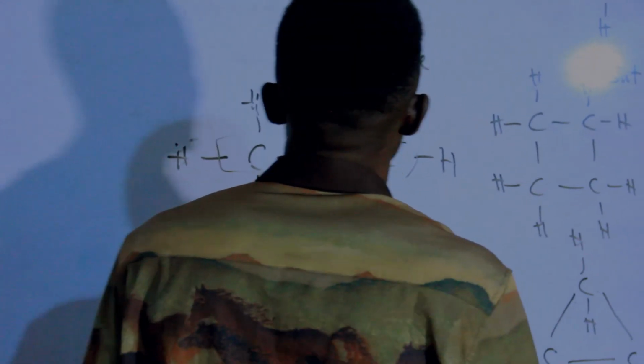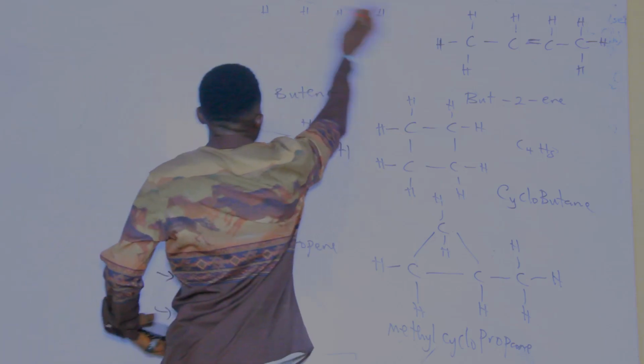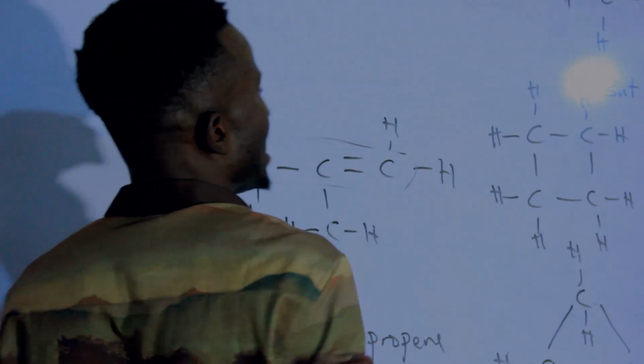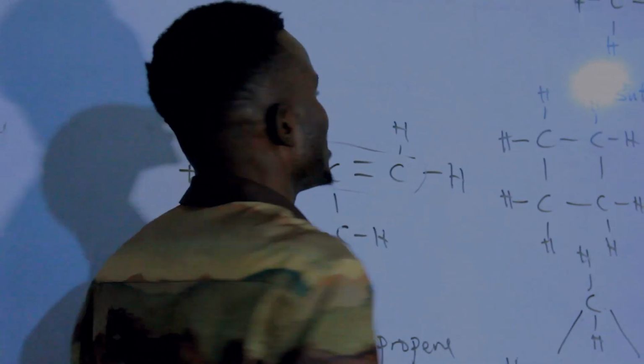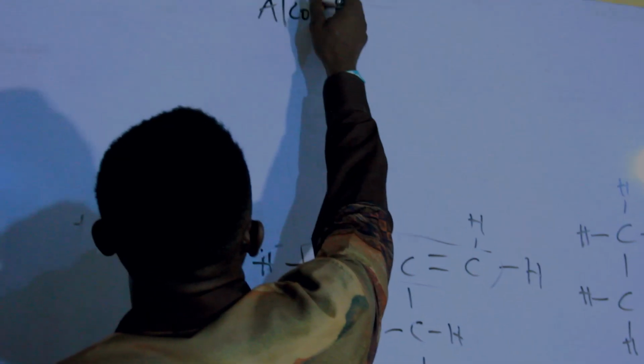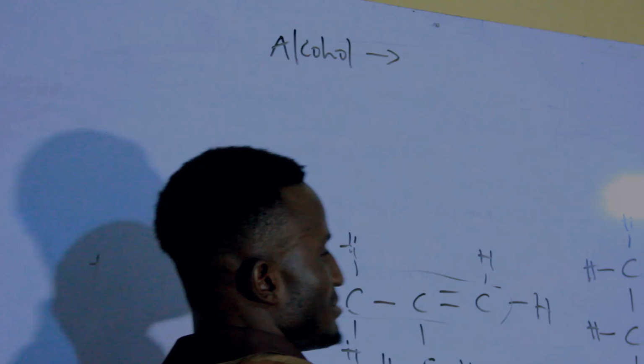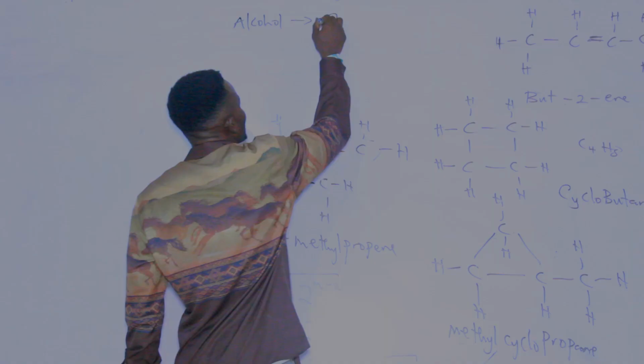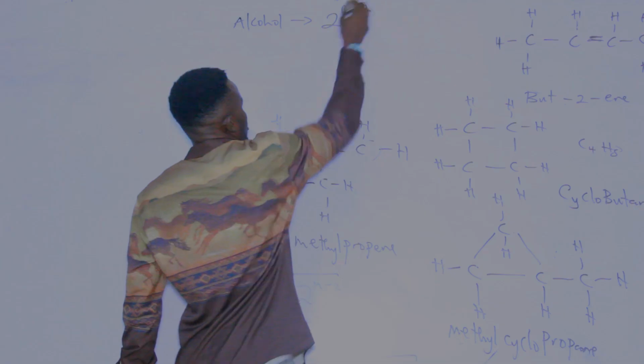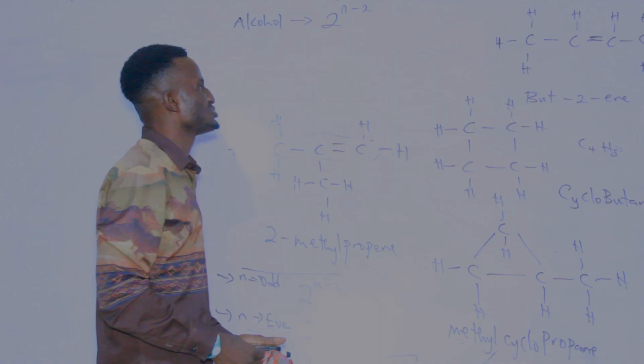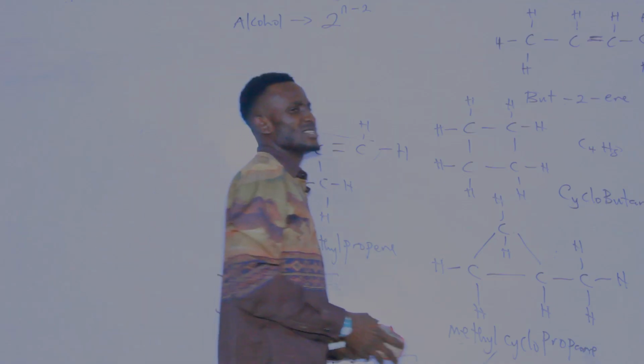Now let me add one to it. That is for alkanol. So whenever you are asked to find the isomers for alkanol, just use the formula. Don't forget that alkanol is the same thing as alcohol. Just use the formula that says 2 raised to power n minus 2. They don't normally ask for the alkyne.